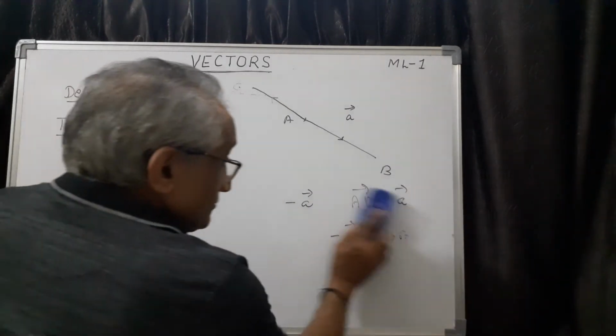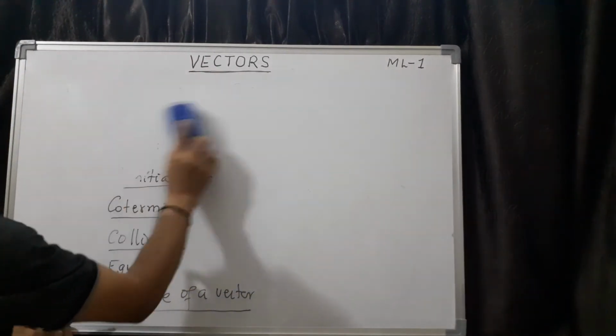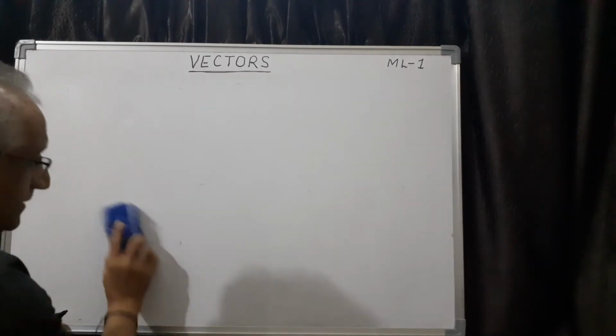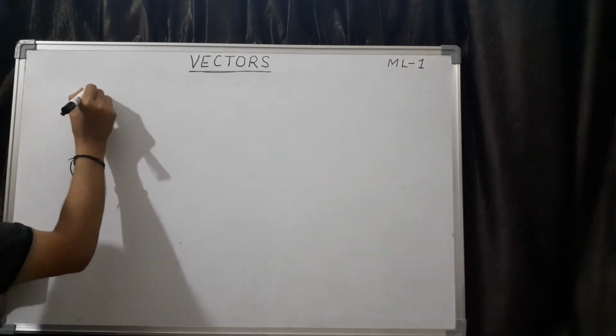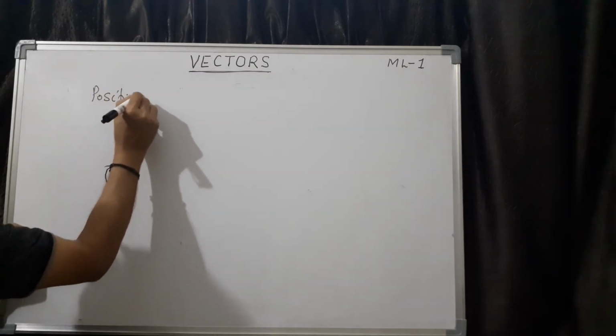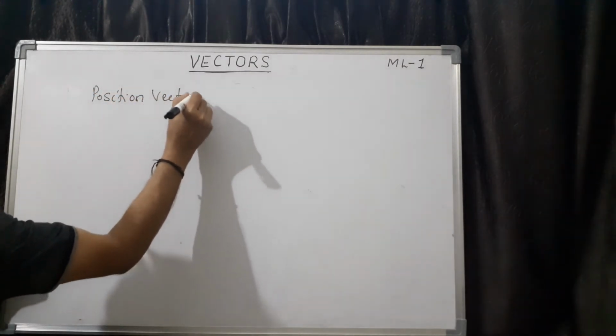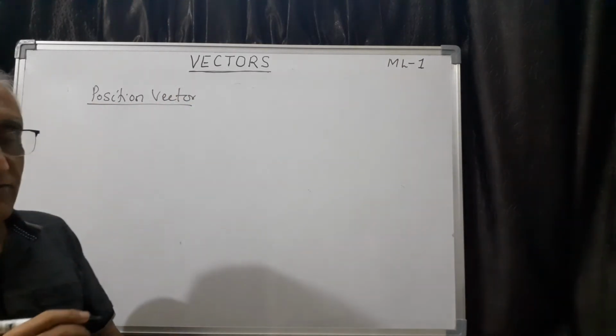Then the next one, very important, because we use this concept in proving and other things. Very important concept: position vector. What is the meaning of position vector?